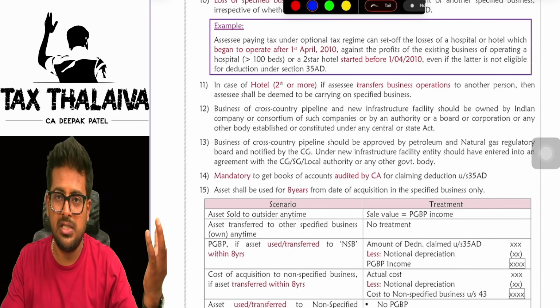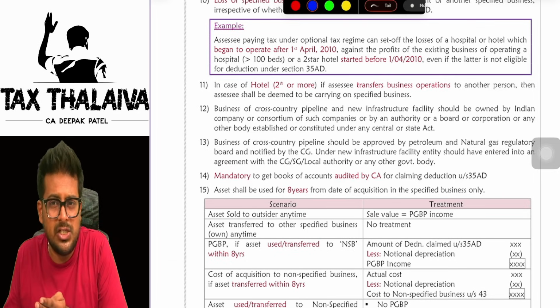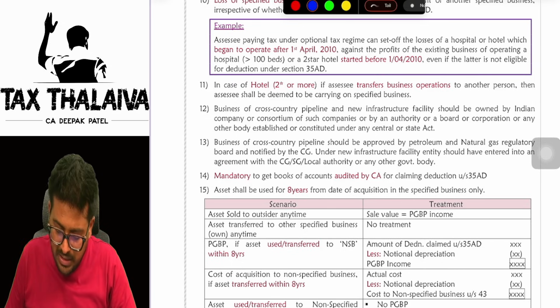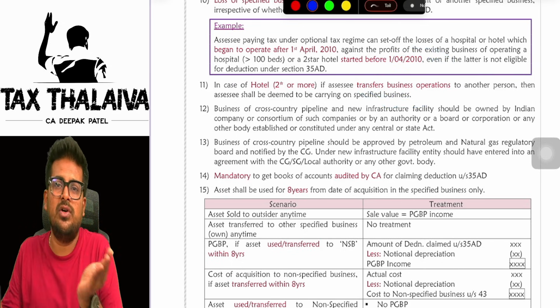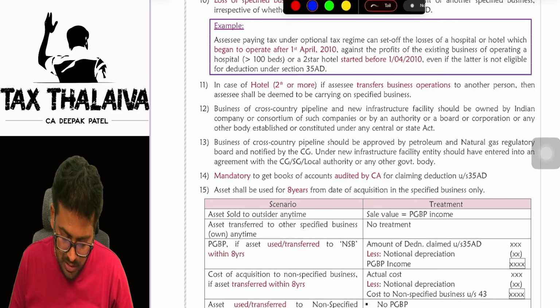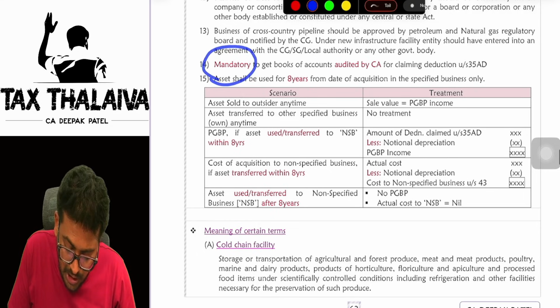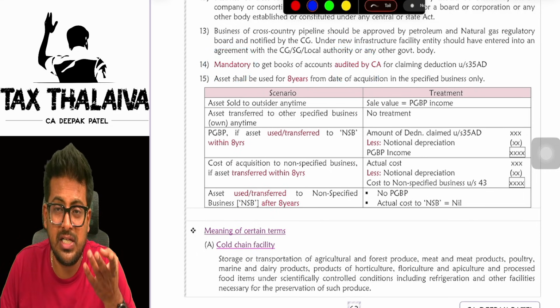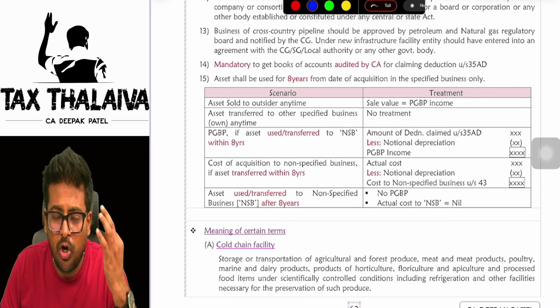Whatever capital expenditure they have spent, they claimed as deduction, but they transferred only the management, not ownership and all, only the management of the business operations of that 5-star hotel was transferred to someone else. Still it is eligible for 35AD deduction. It is mandatory to get books of accounts audited under section 44AB. You have to get your books of accounts tax audited.